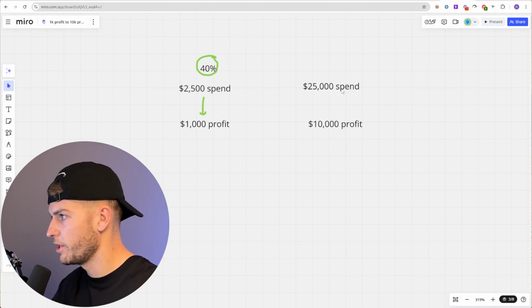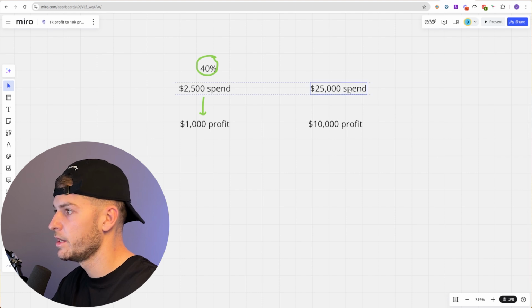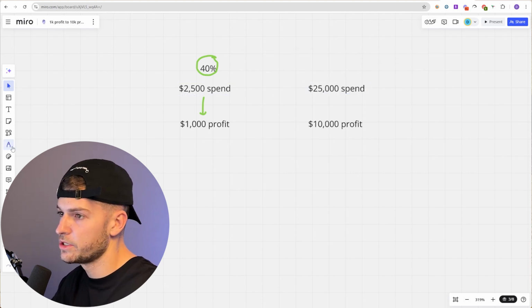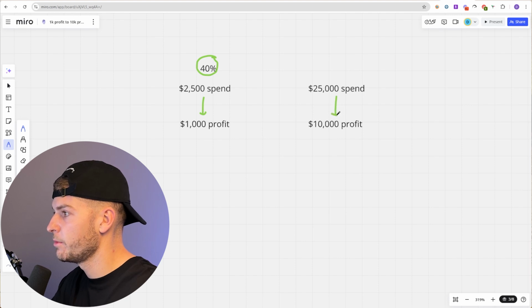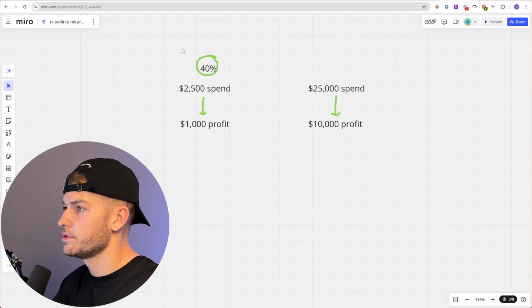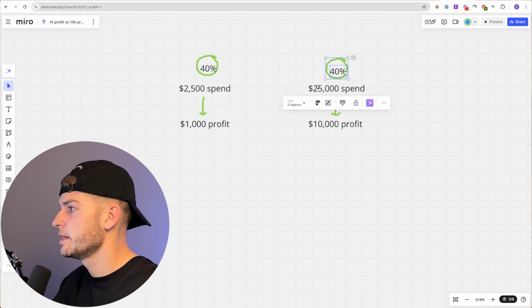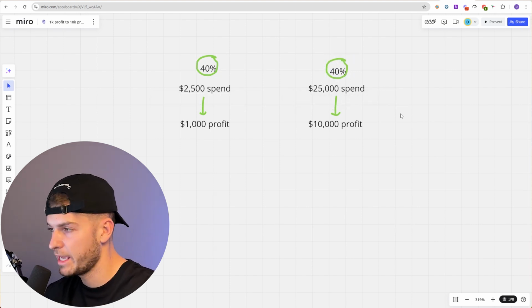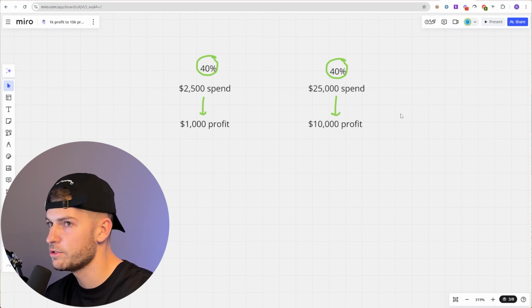Now, I know what you're thinking: I don't have 25K to spend on inventory. Look, there are ways to get money. As long as you have some liquid to back it, you can use business credit cards to put that money on. That is what most of my students do. That is exactly what I did when I was originally scaling to hit six-figure months by my ninth month. It was simply with business credit cards. I like Amex. There are better ones nowadays, but that's just what I use myself.